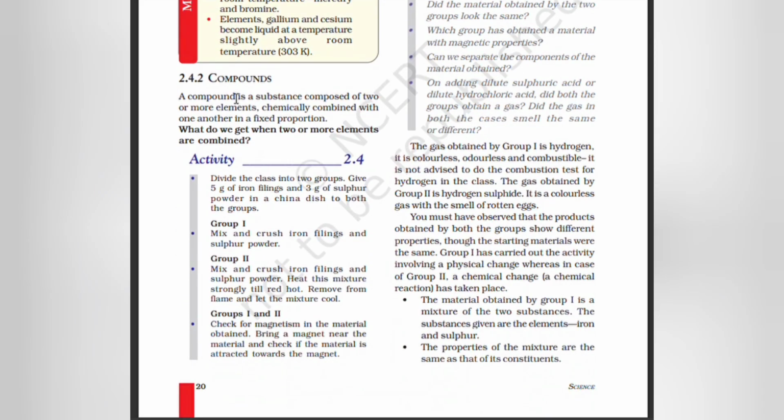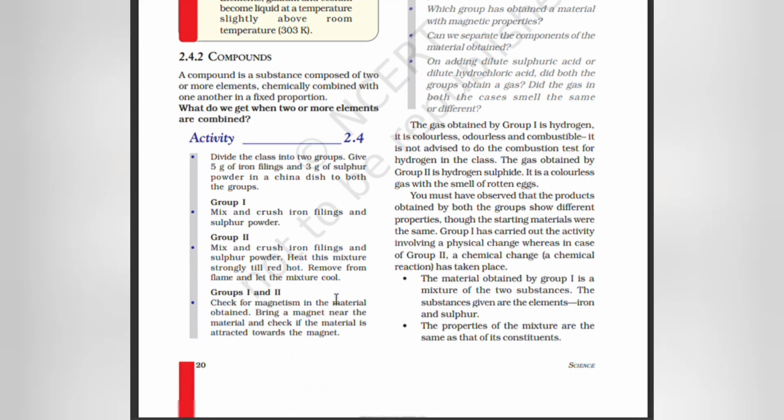Compound. A compound is a substance composed of 2 or more elements chemically combined with one another in a fixed proportion. Divide the class into two groups. Give 5 gram of iron filings and 3 gram of sulfur powder in a china dish to both the groups. Group 1. Mix and crush iron filings and sulfur powder. Group 2. Mix iron filings and sulfur powder, then heat this mixture strongly till red hot. Remove from flame and let the mixture cool.